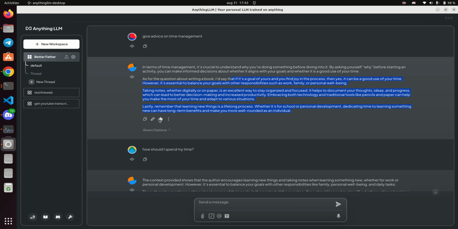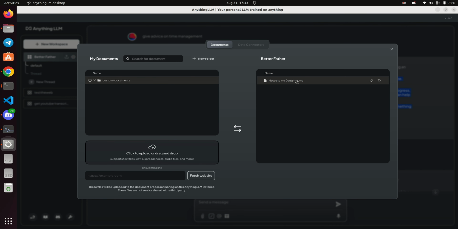So I want to be able to edit this, and by saying good response, that doesn't necessarily mean that it's being added into my document. So that's what I want to see.